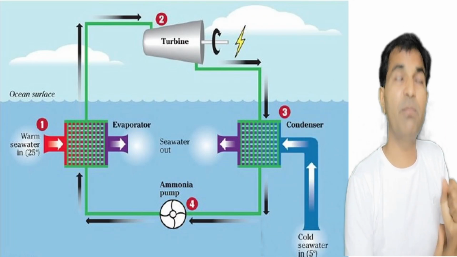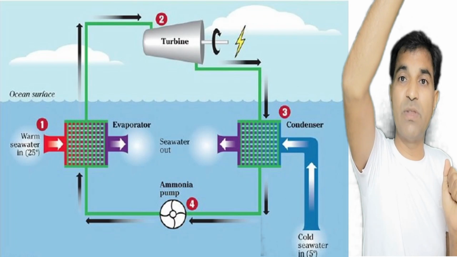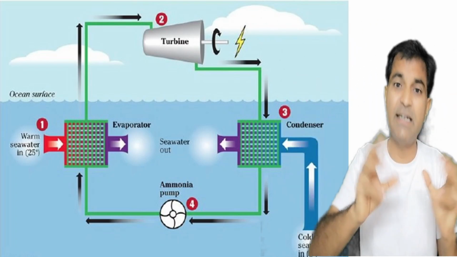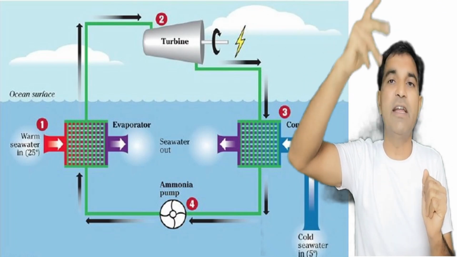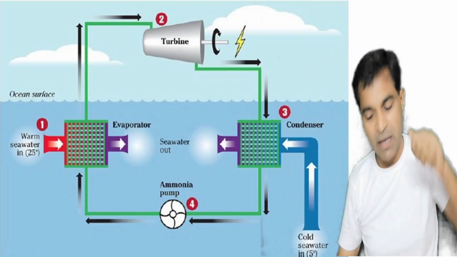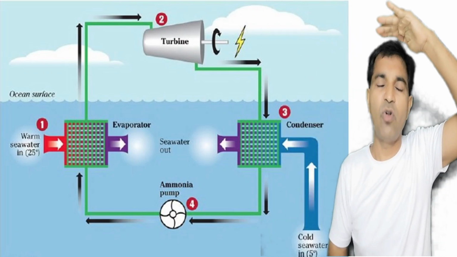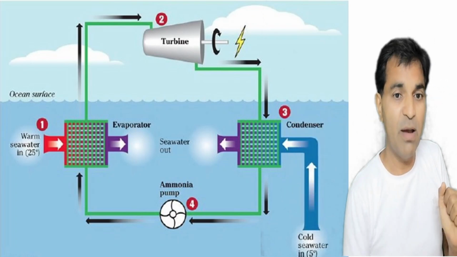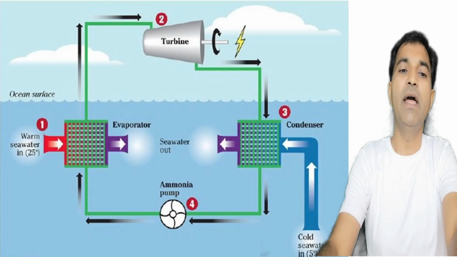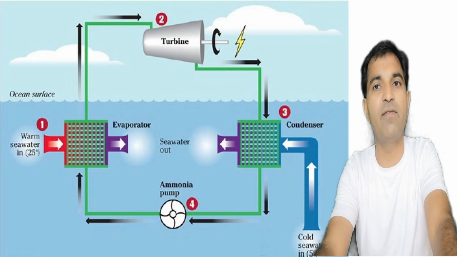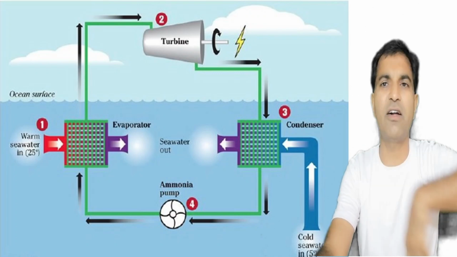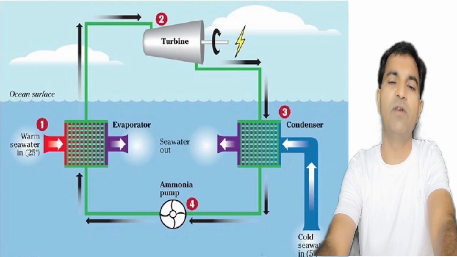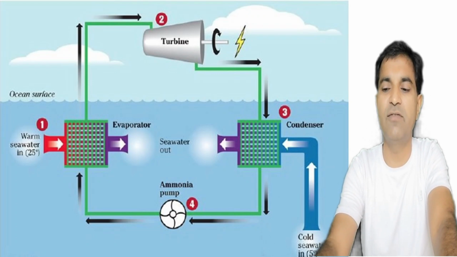And then through the ammonia pump, it will again go towards the surface of the ocean where it is again heated. Now again it will go to the turbine, it will rotate the turbine. Now it will again go beneath to the lower level of the ocean, and condense. Then through the ammonia pump it will go to the evaporator where again this warm water will heat it, and this cycle continues for an indefinite period, and the turbine will start rotating and it will lead to production of electricity through the generator.